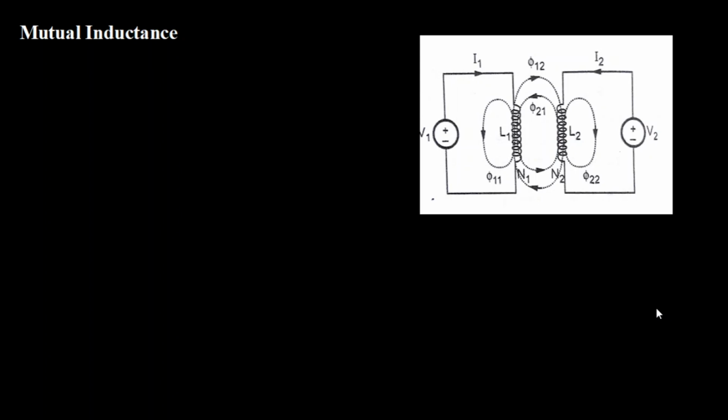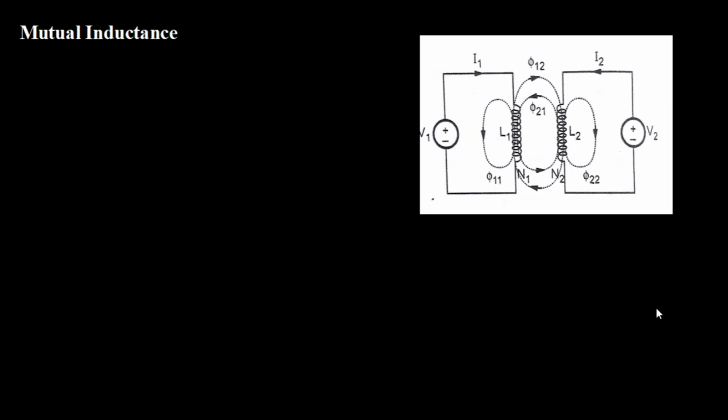Then what is found experimentally is that these circuits are going to interact magnetically with each other. When I say magnetically interact, the meaning is the magnetic field produced by the first circuit will link with the magnetic field produced by the second circuit, and vice versa.